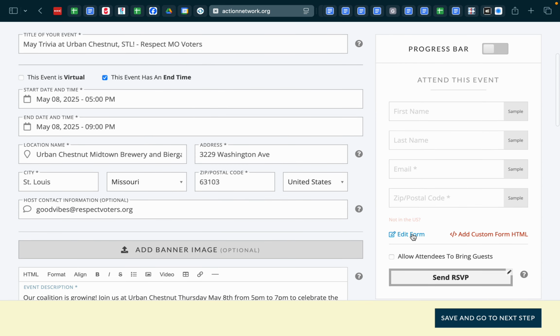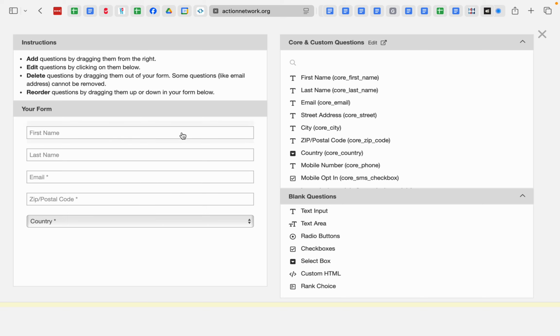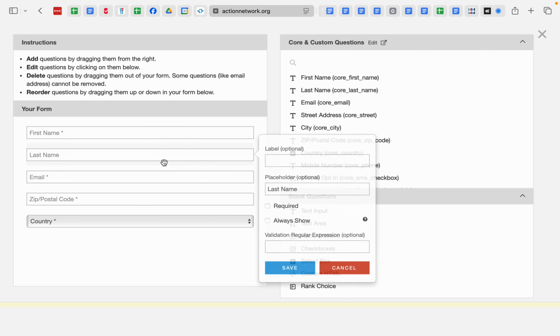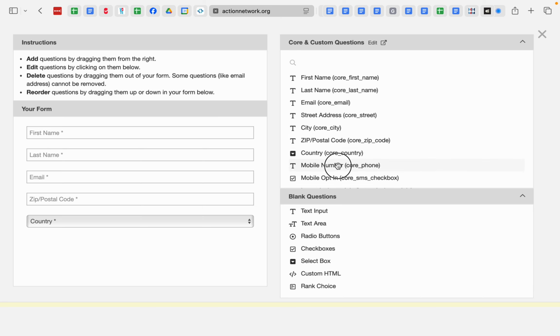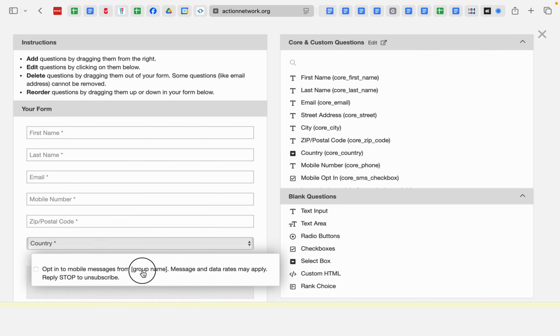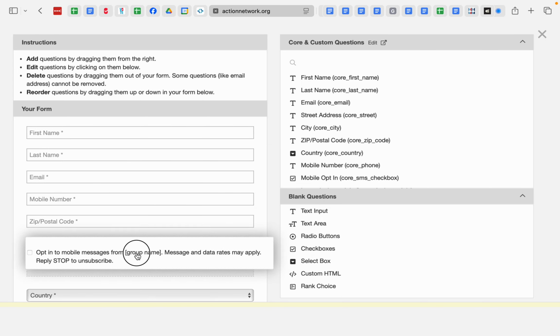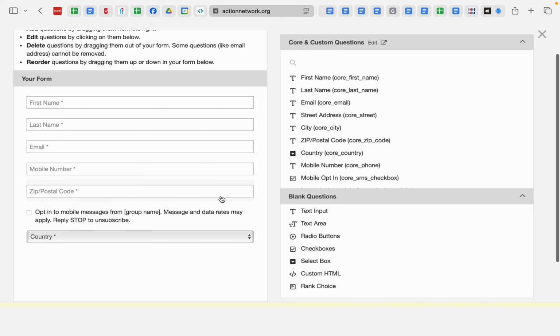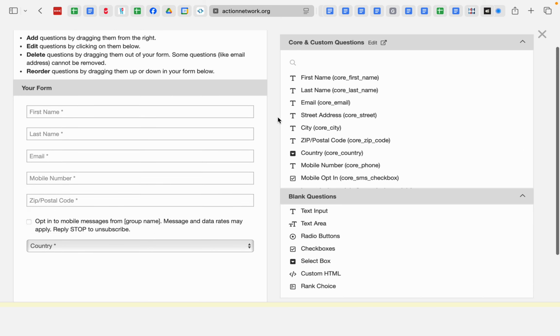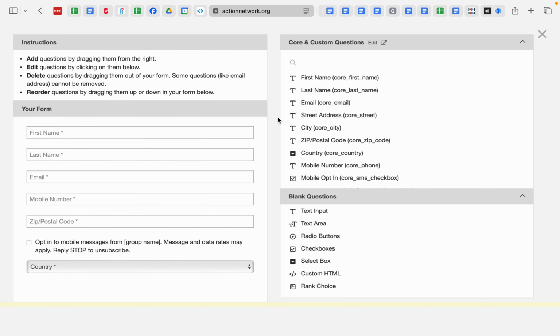Attend this event, edit form. We need to make first name required, last name required. Make sure you hit save on these. We're going to add mobile number after email. We're going to make that required. Mobile opt-in, we're going to drag that in above country. And there's no other questions that we really need to answer here, or sorry, any other things we need to put here.